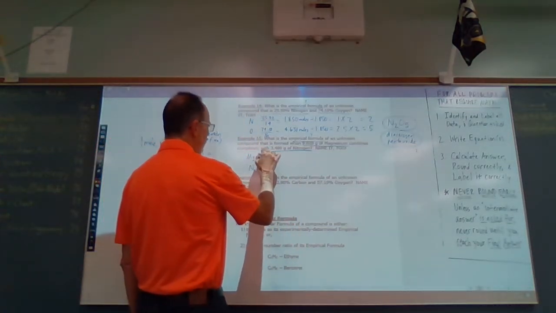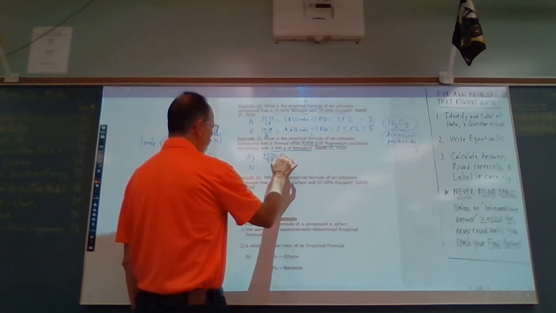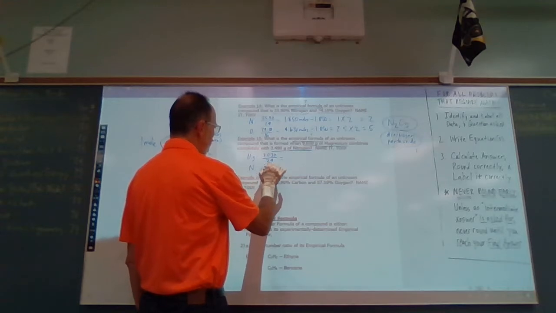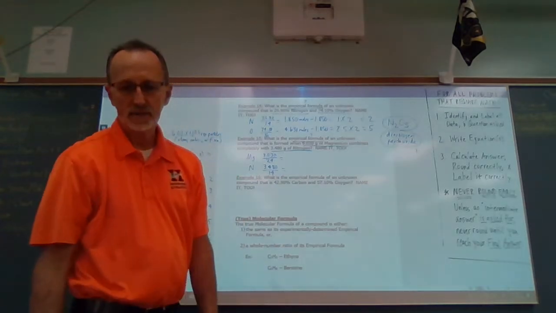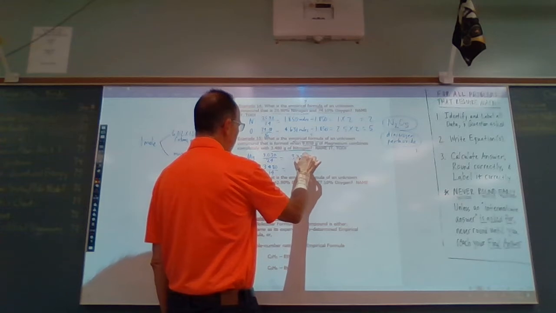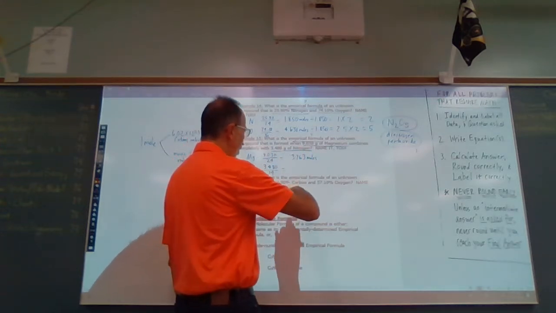We're going to take the mass of magnesium and divide it by magnesium's molar mass, which is 24. We're going to take nitrogen's mass, 3.480, divided by nitrogen's molar mass, which is 14. So here we get 0.3763 moles. Again, I'm sticking with the same number of sig figs I've got up here.